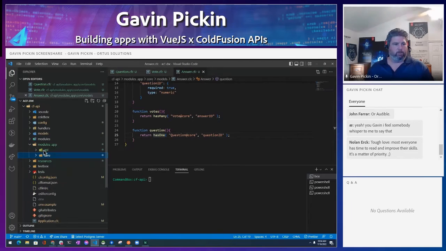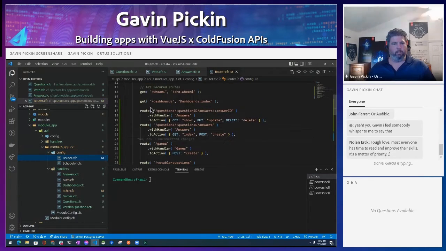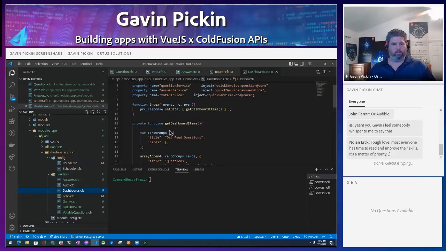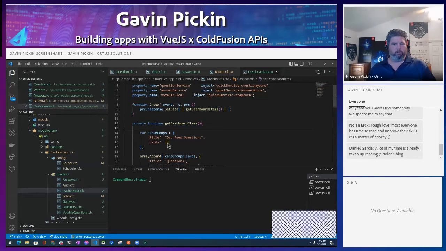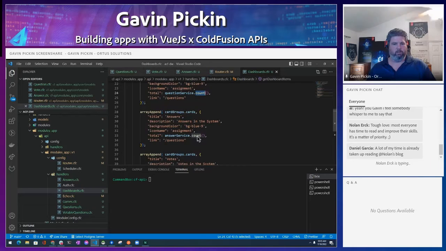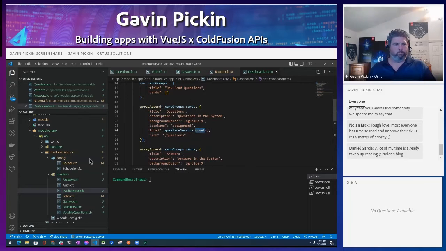If we look up here, when we look at our API, we look into our version 1, we can go to handlers. We can see some of the handlers we're working with. If we want to look at our routes, we go into the router file, and you can see some of the routes we built here. That dashboard we looked at before is a dashboard endpoint here, and it goes to the dashboard's handler and the index action. In here, what dashboards does is it just generates a list of dashboard items, gives us a group, and it basically loops through and gives us a count of questions, a count of answers, and a count of the votes. This generates those little cards for us to make it look good.